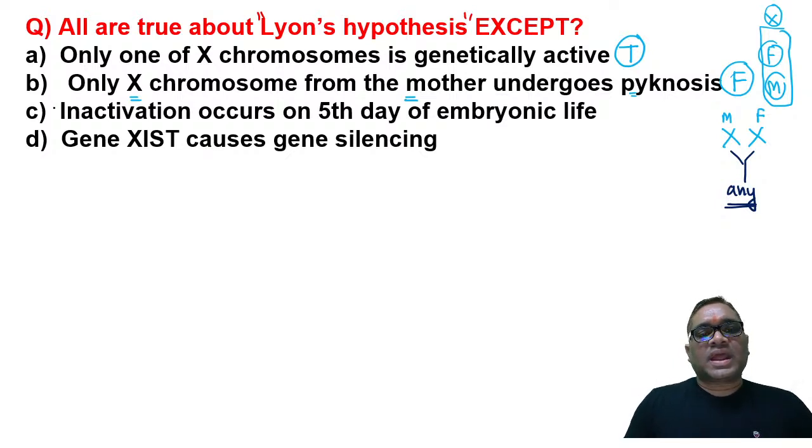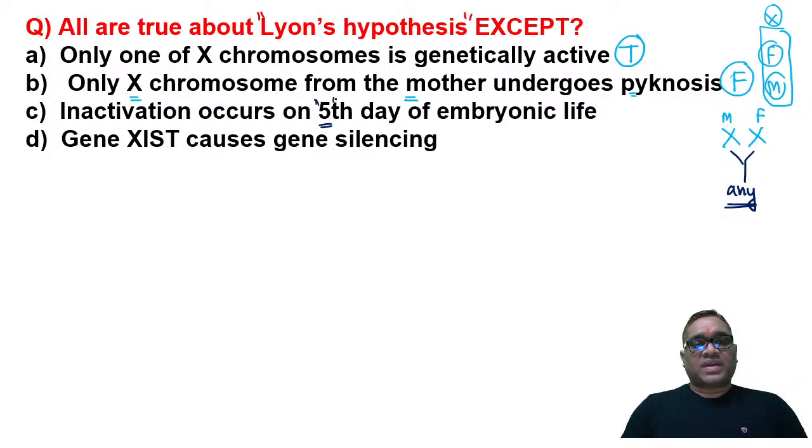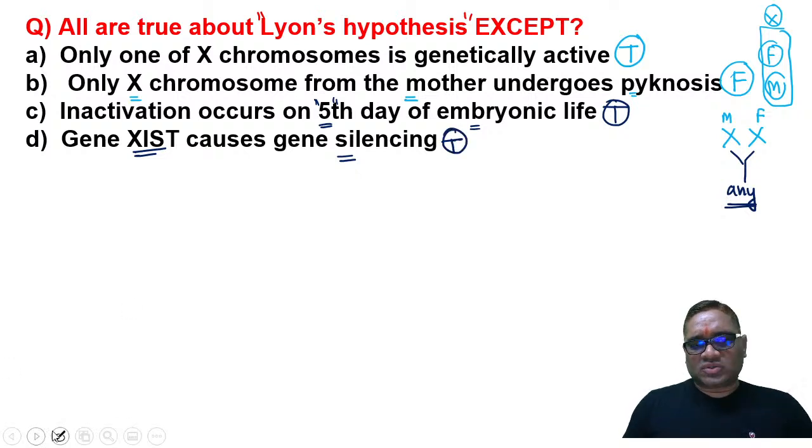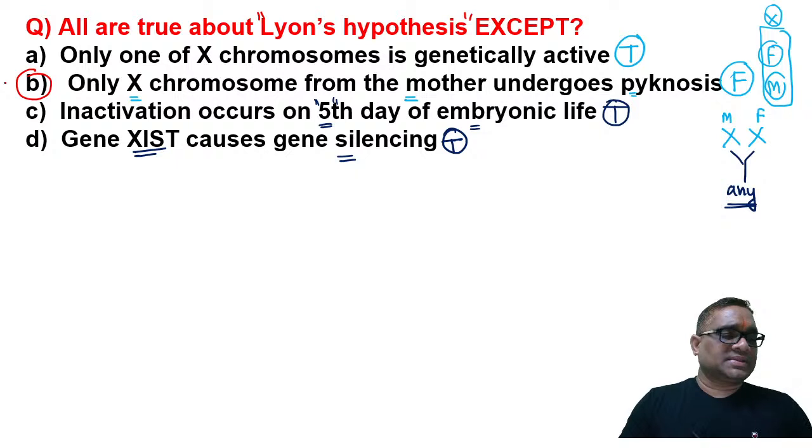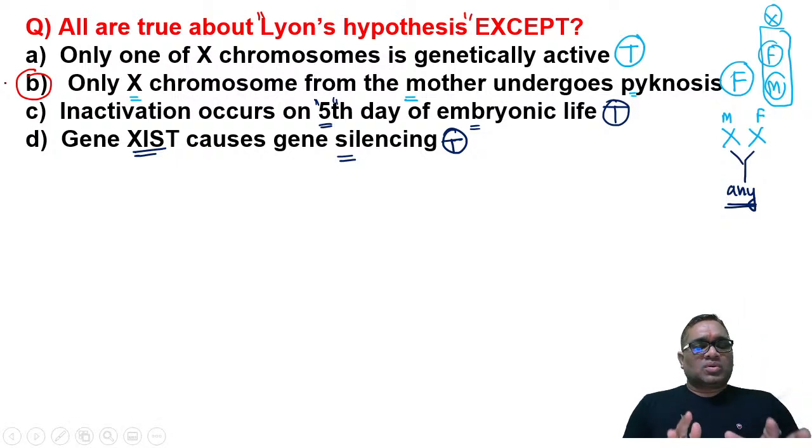Inactivation occurs on the fifth day, the blastocyst stage of embryonic life, which is day 5.5. So that is a true statement. Gene exist causes gene silencing, so that is again a true statement. So which is a false statement? B is the correct answer. Now you understand, the X chromosome from either parent can be inactivated.